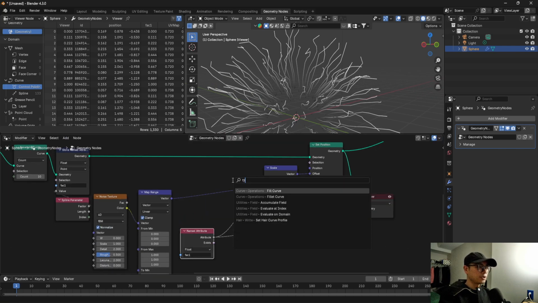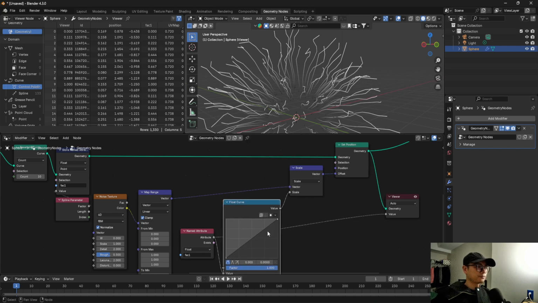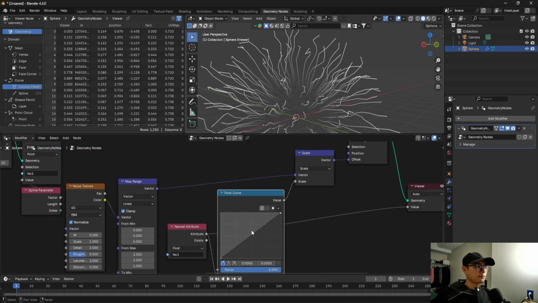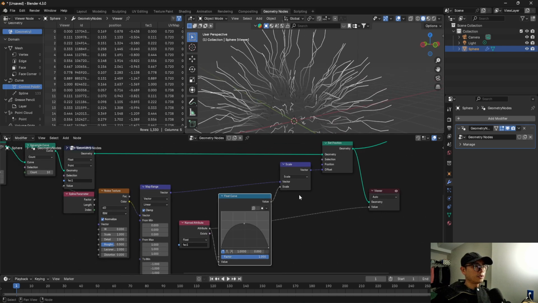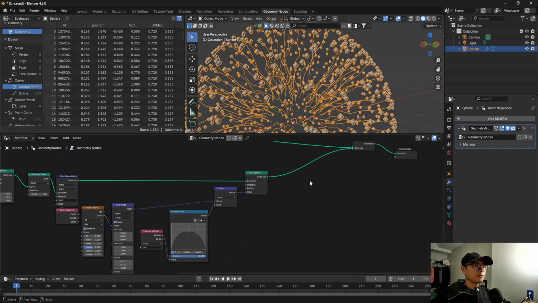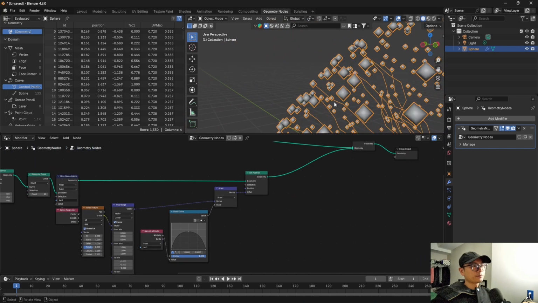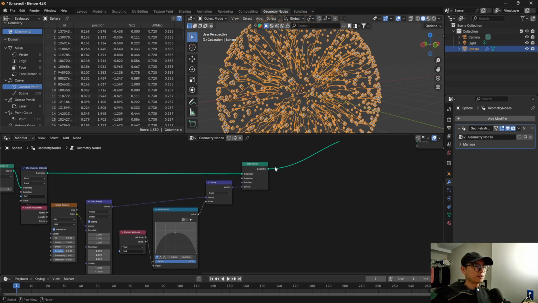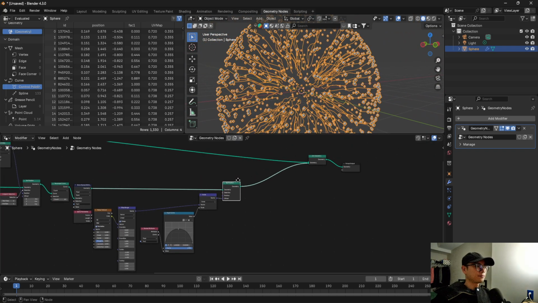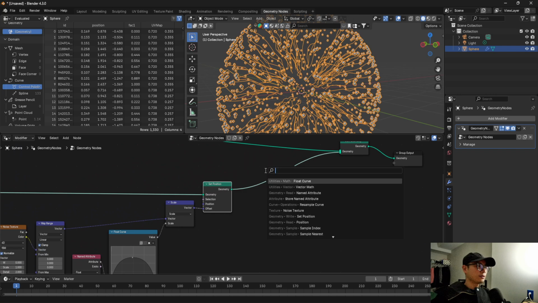So here we need to use a float curve. We need to add a point here, and let's see. It's like this, and then delete this. You can see outside that's right, inside it's right. So this is fixed.